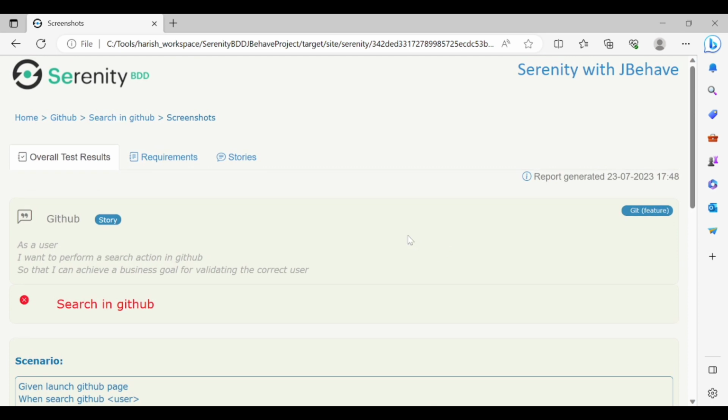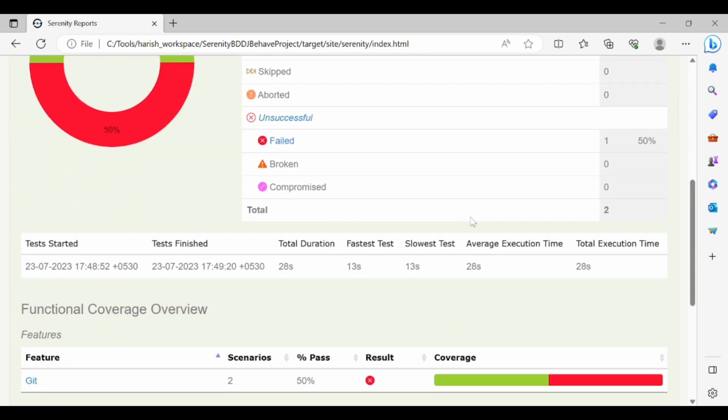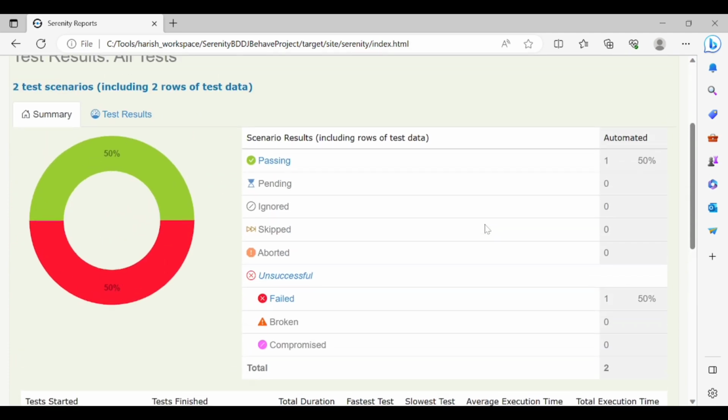This is how assertions work and how we need to produce the reports when there is a failure. So this is all about this video. In the next video, I will show you how to run the applications using Maven commands, and also how to run them in different browsers, whether in Chrome or in Edge. We will see that in the next video.